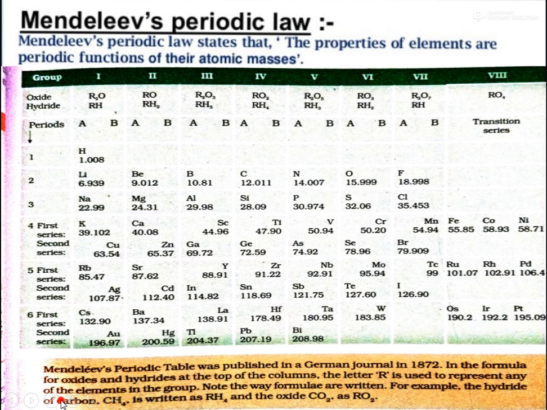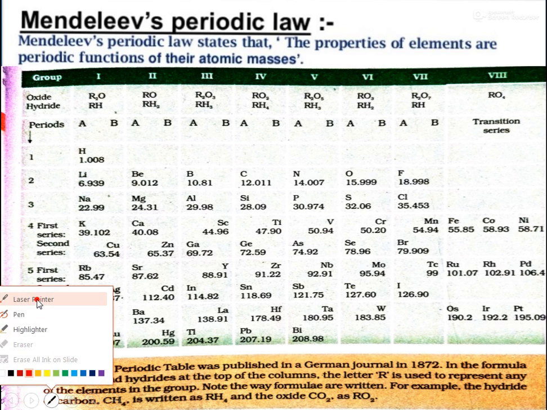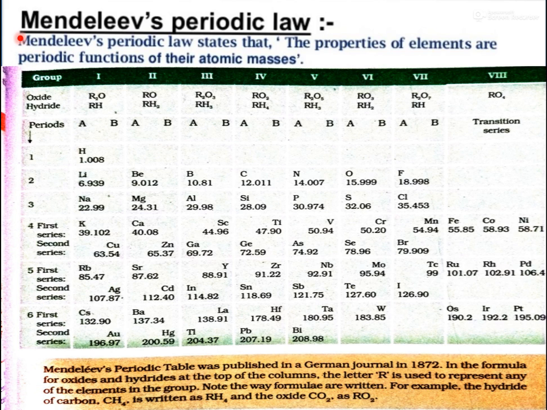And now we come to a very important scientist who classified the elements in a different way, and his name was Dmitri Ivanovich Mendeleev. In short, he is known as Mendeleev.